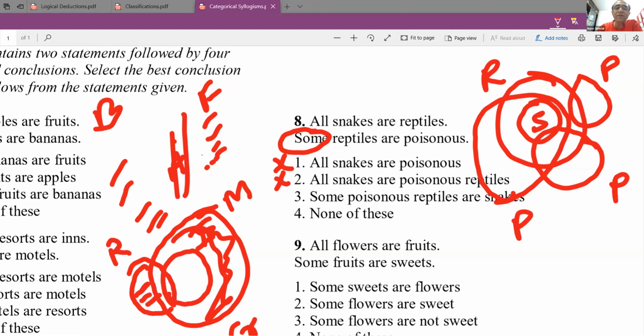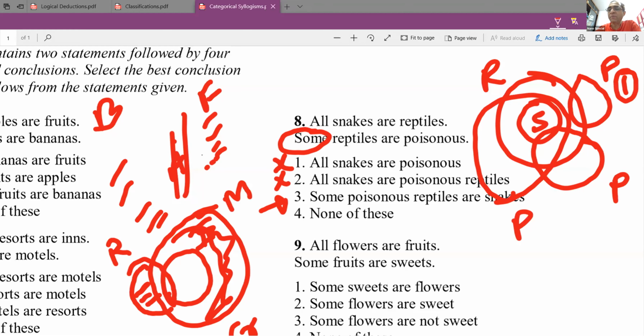Now, a lot of you have answered 3rd as the answer. Just think about that: some poisonous reptiles are snakes. The problem is that I cannot draw any definitive conclusion between snakes and poisonous animals. If I look at case 1, please concentrate here.